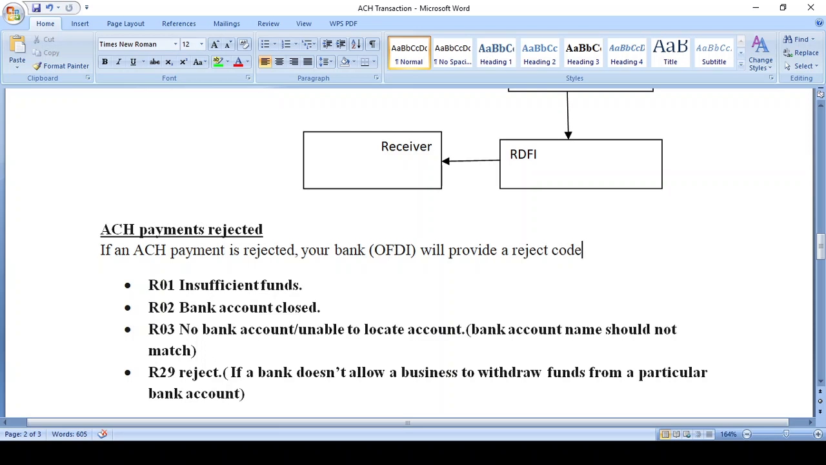R29 happens only in very rare scenarios. The bank does not allow processing the payment. Suppose you already know that Yes Bank or some other bank faced bank corruption. At that time they cannot process the transaction. Auto payment of the bill will not happen. At that time you get the R29 rejected reason code.